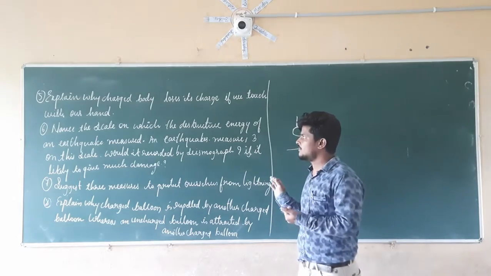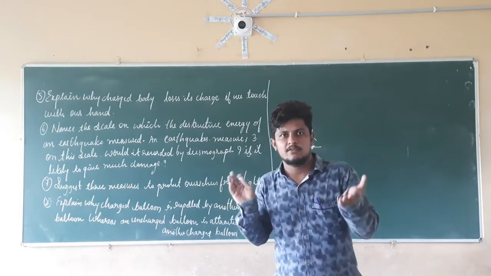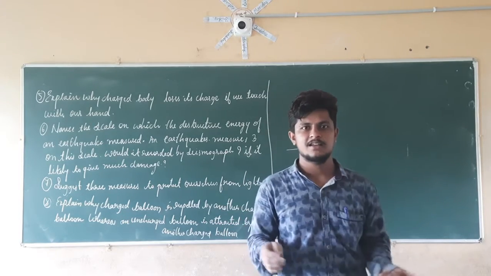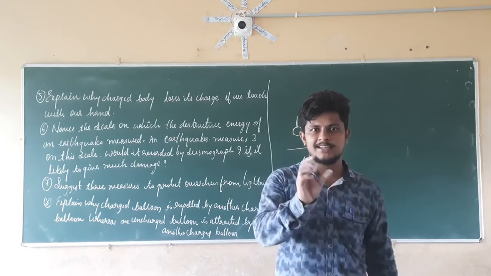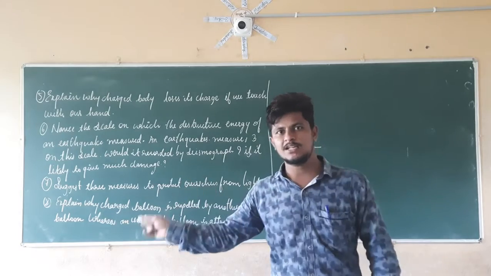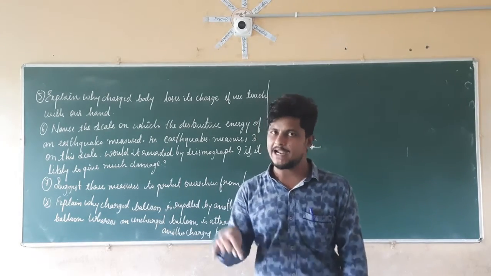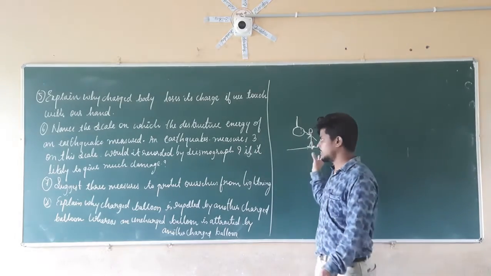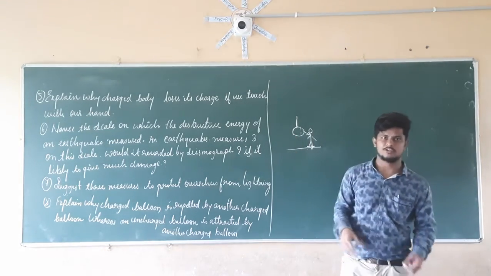So here we just write that human beings are good conductors of electricity. When a human being touches the charged particles, that charge is going to be carried by the human being towards the ground or towards the earth. Because of that, it is losing its charge. It's just an elaborated explanation of that question.